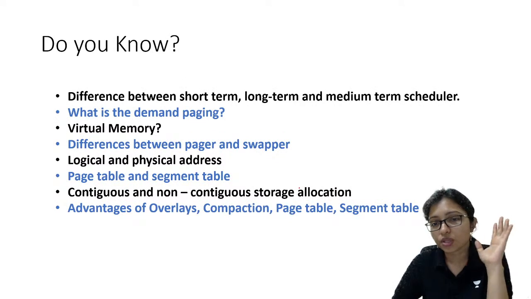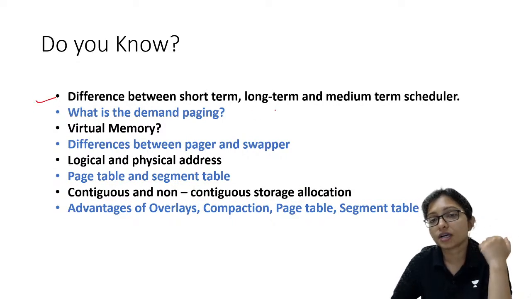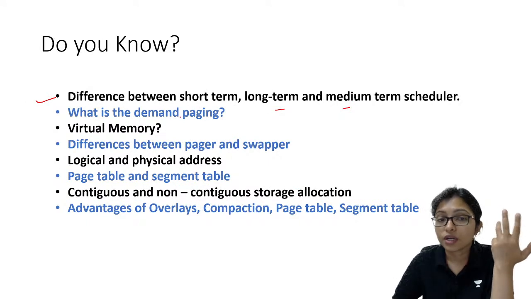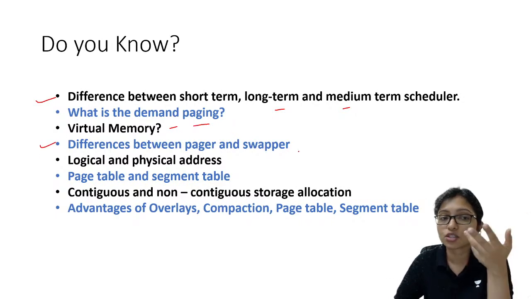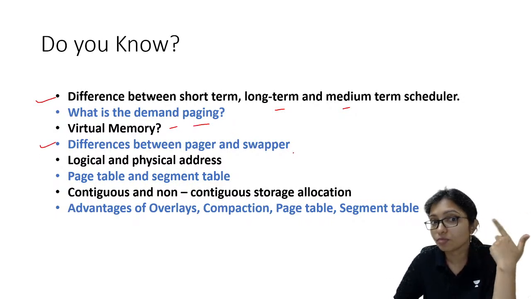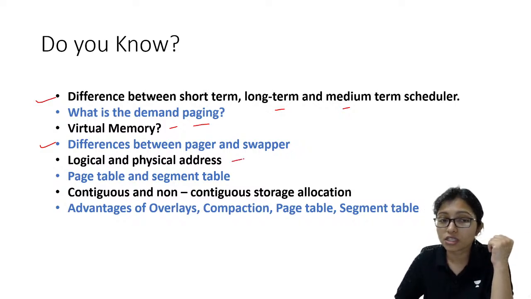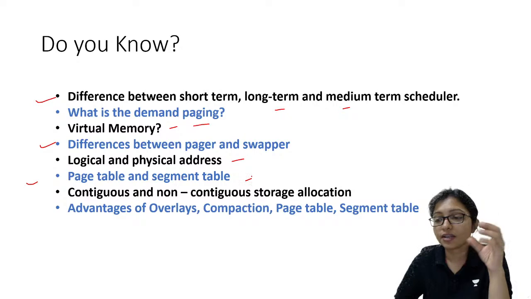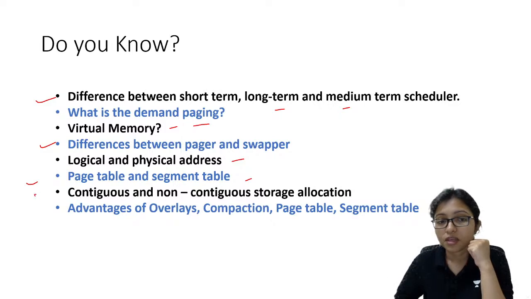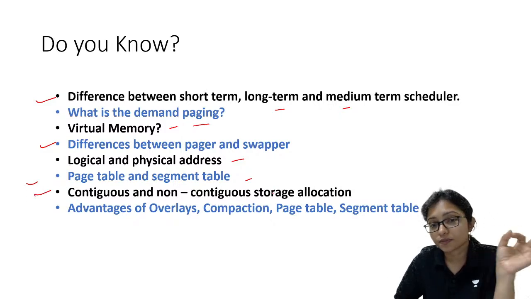After that, when you come to the paging concept, paging and TLB, differences come like the difference between short term, long term, medium term. Demand paging. What is demand paging? What is virtual memory? What is the difference between pager and swapper? Try to recall. Are you able to recall these concepts? These are all the concepts in operating system. What is logical address? What is physical address? Page table and segment table. What is the difference between paging and segmentation? What is the difference between page table and segment table? Contiguous and non-contiguous storage allocation.